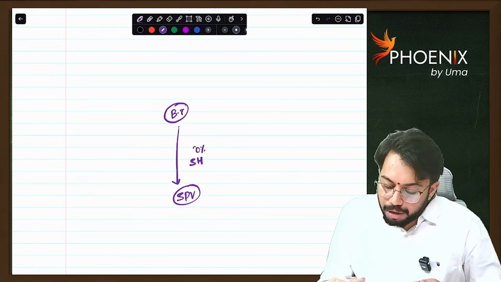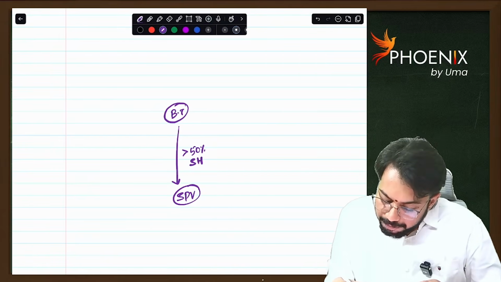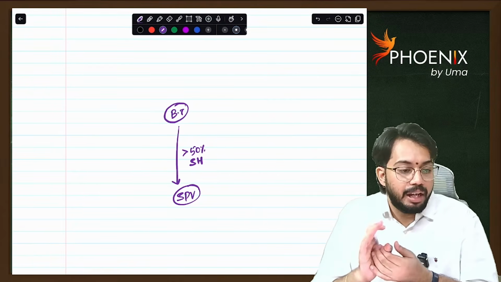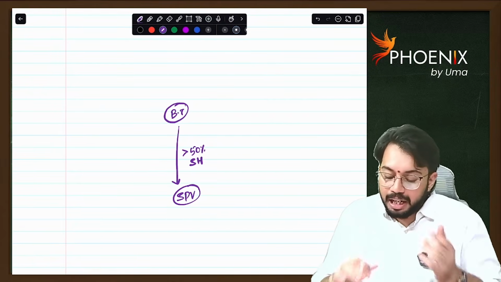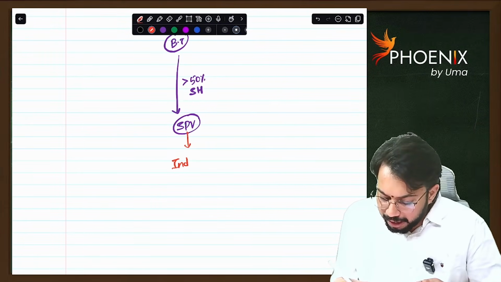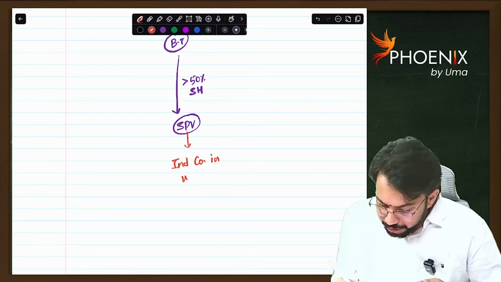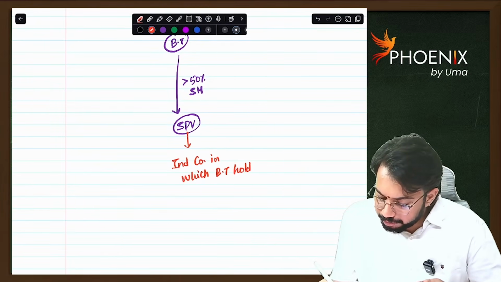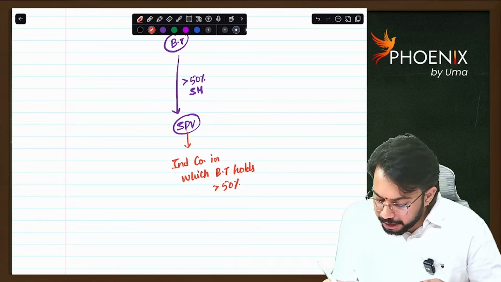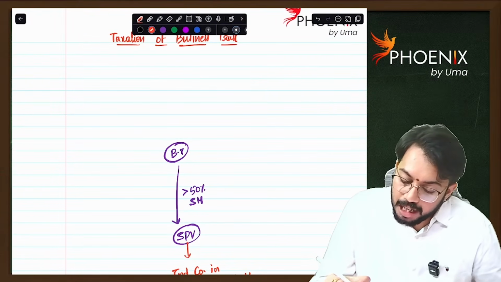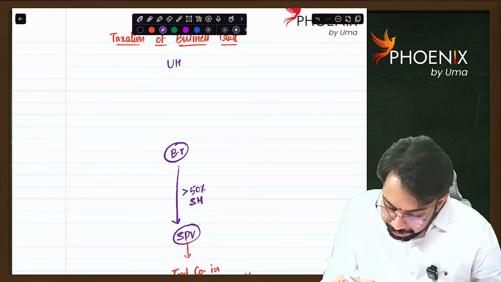Not equal to, greater than 50%. If business trust holds more than 50% shareholding in an SPV, which is nothing but an Indian company, then we call that company an SPV of the business trust, and then there will be unit holders.